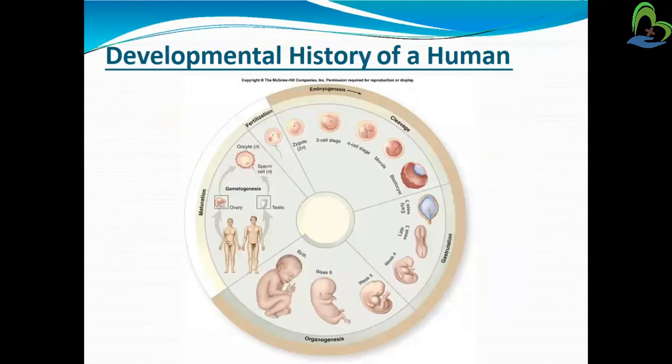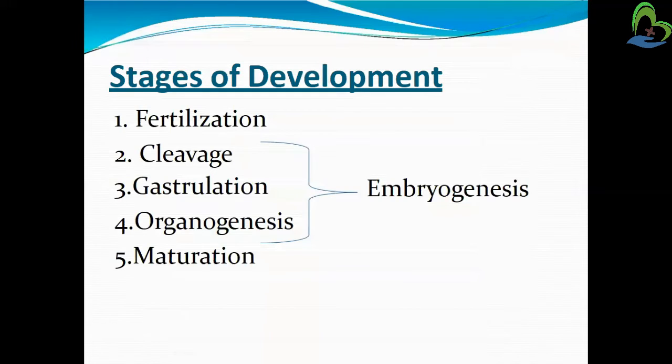Next is the developmental history of a human. Human history is very old. From maturation it is converted into fertilization, the embryonic phase, gastrulation and oogenesis. We will learn in this unit the different kinds of developmental history of a human. What kind of stages are included in the development?